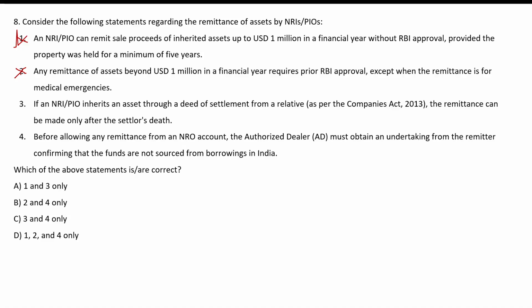When an NRI inherits an asset through a deed of settlement from a relative, the remittance can be made only after the settler's death. So this is correct. When the asset is inherited after the settlement, the remittance can be made only after the settler's death. So this statement is correct.